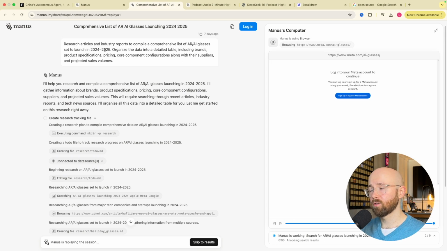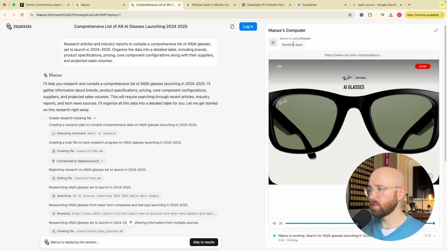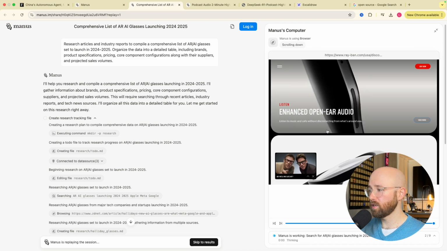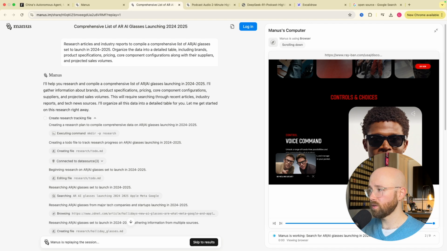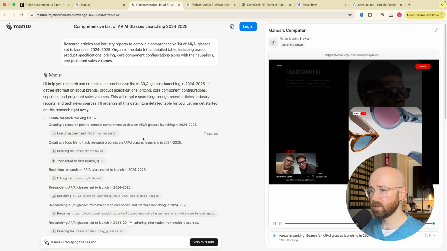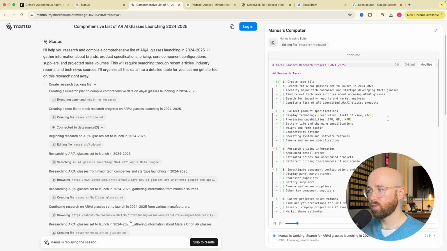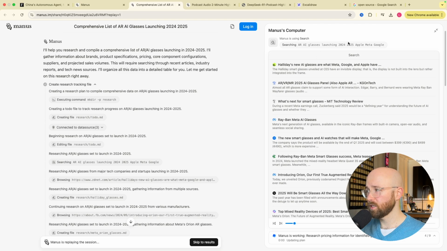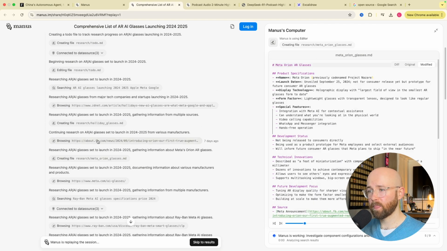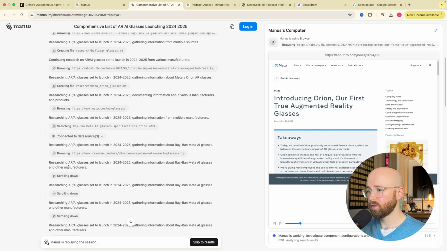to launch in 24-25. You can see here that it's browsing the internet. You can see the pages that it's looking through. It's scrolling down this page. We can see here on the left hand side, if we click on them, it will pop open here. So it creates a file of what it has to do. So yeah, it makes a directory, creates a file of what it has to do. Then it starts going through the tasks, searching online, looking at different pages on the internet.